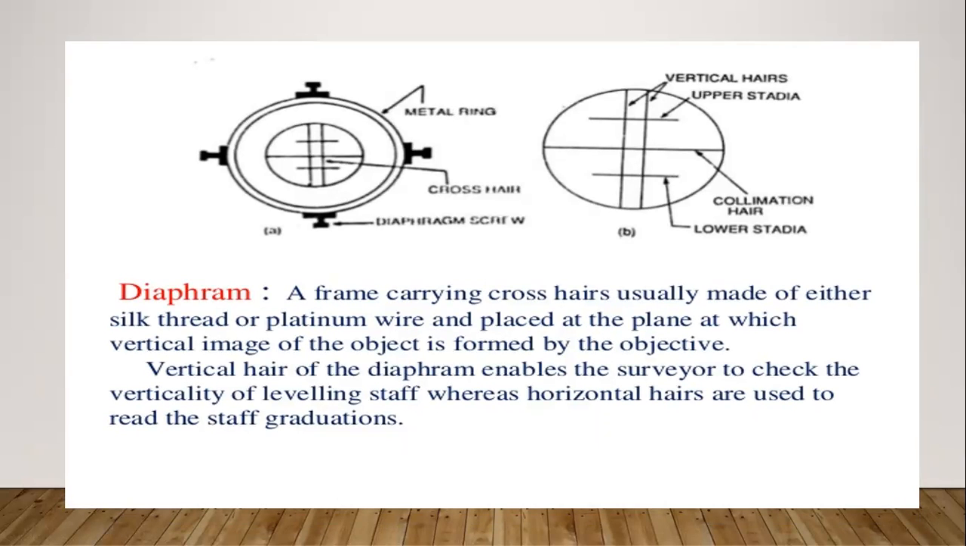Diaphragm: a frame carrying crosshairs, usually made of either silk thread or platinum wire, and placed at the plane at which the vertical image of the object is formed by the objective. The vertical hair of the diaphragm enables the surveyor to check the verticality of the leveling staff, whereas the horizontal hairs are used to read the staff graduations.